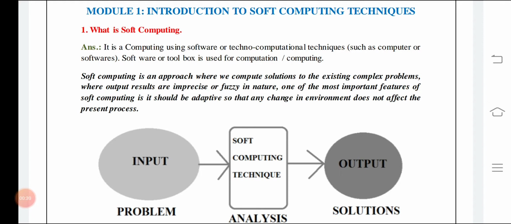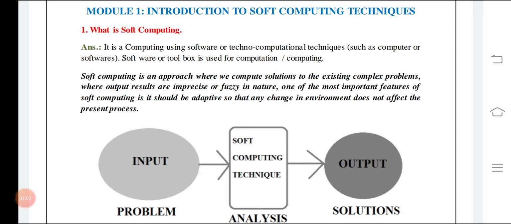We need to understand what we understand by soft computing. So soft computing is nothing else but computing using software or techno-computational techniques such as computers or software being used. So software and toolboxes are being used for the computations. Soft computing can be referred to as an approach where we can compute the solutions to existing complex problems where the output results are imprecise or fuzzy in nature.